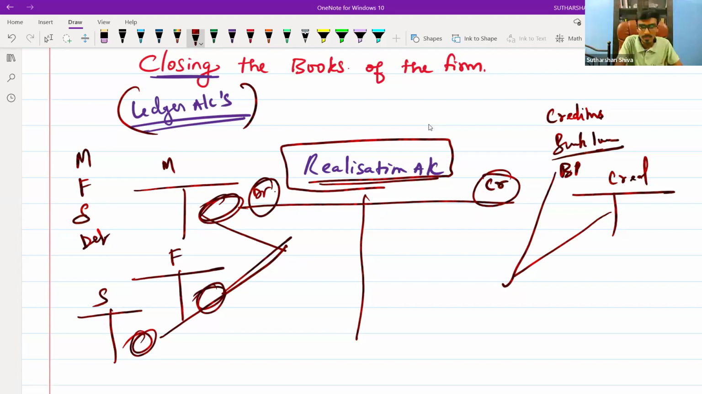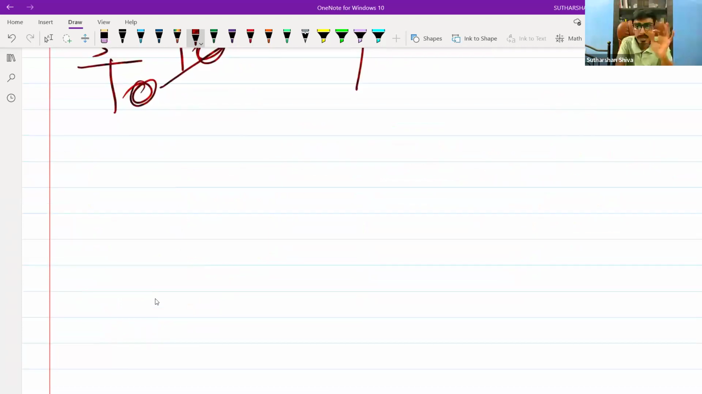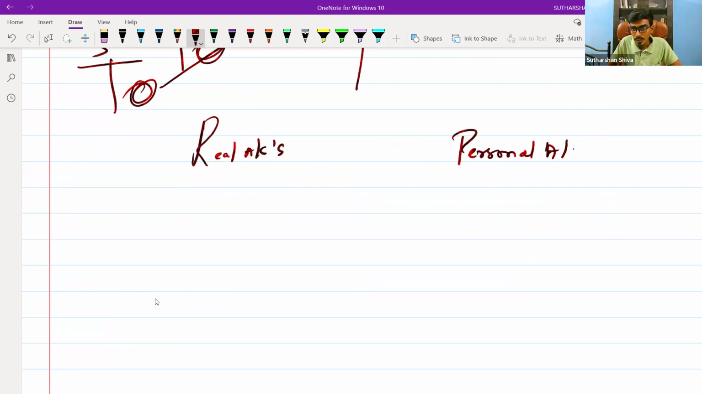Next point. While solving a realization account, a partner's capital account, or a dissolution, you will prepare and focus majorly on two accounts. What two accounts? One is the real account. The next one is the personal account. You will never worry about the nominal account.